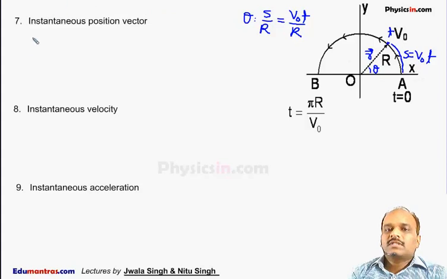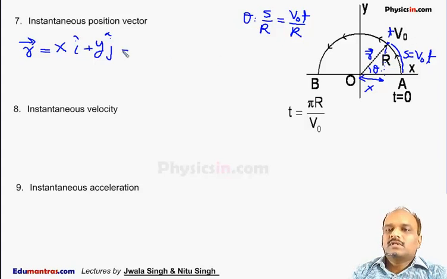So I can say the instantaneous position vector is x i cap plus y j cap, where x and y are the x and y coordinates of this position vector at any time t. So this is your x and this is your y. From the right angle triangle, we can say x is equal to r cos theta.